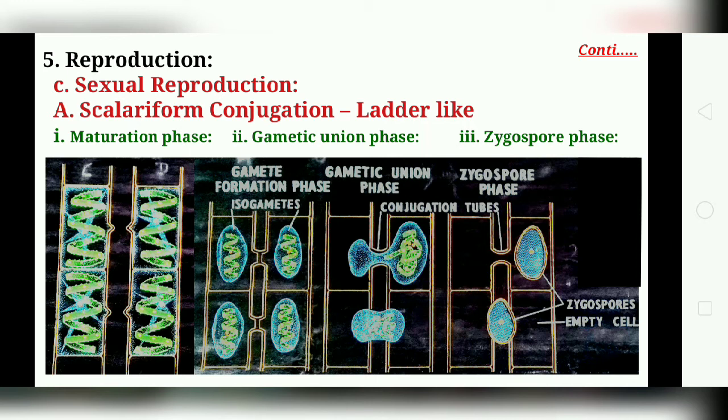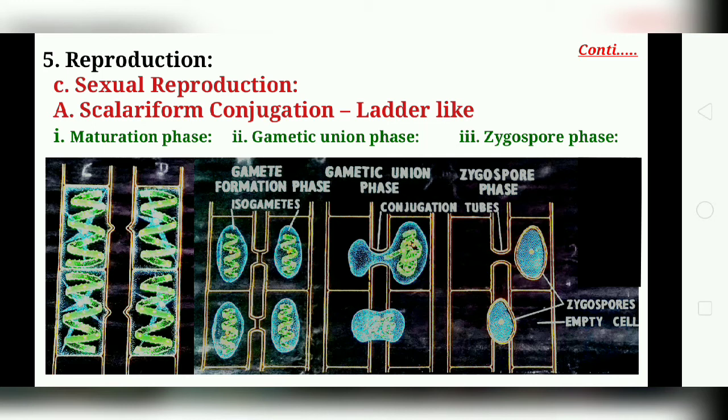In this, after the union of male and female nuclei, the wall of the zygospore becomes thick, and during this zygospore contraction phase, the contractile vacuole of the zygospore protoplast loses more water. Consequently it shrinks more and assumes a rounded or oval form.